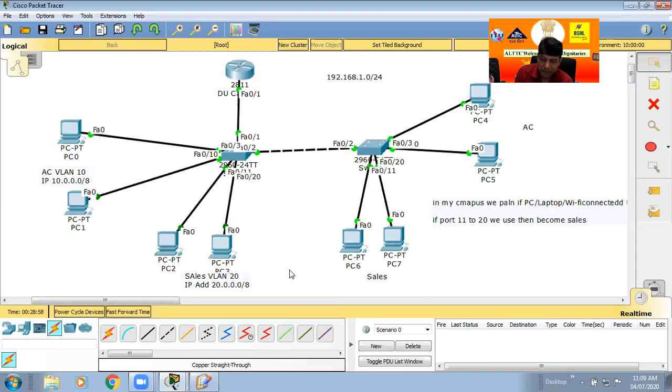And also here we can take any IP. So we decided the account VLAN IP is the 10 series and the sales IP is the 20 series. This IP is not purchased from any place or any organization. Okay. It completely depends on our user manager. Okay. So now this planning we just implement here.